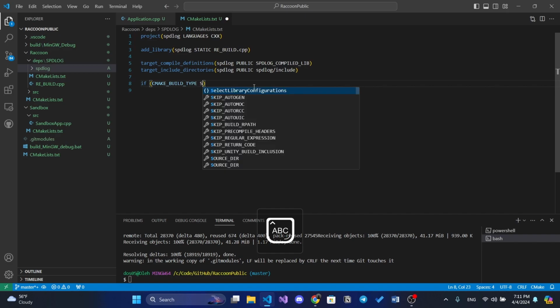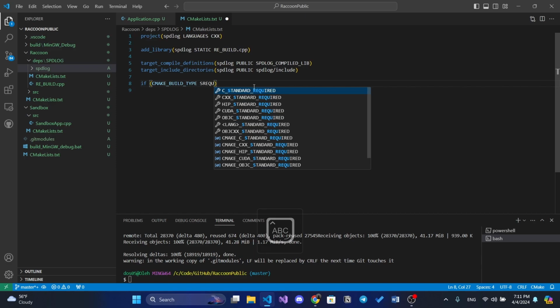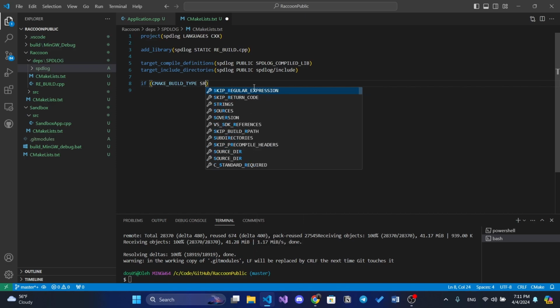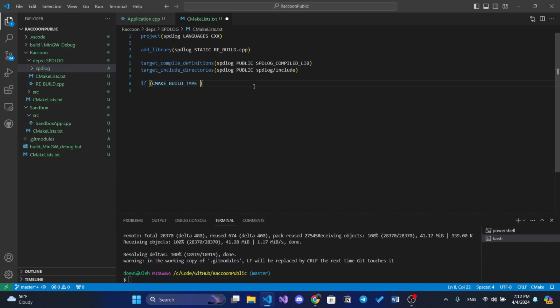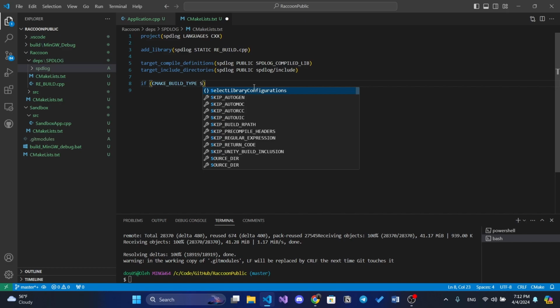So to reduce its size, we can add something. When we build our game engine for debug, we don't actually want to build spdlog in debug mode, because we don't really want to debug the spdlog code. So we can build it in release to reduce its size. So yeah, we will do this.